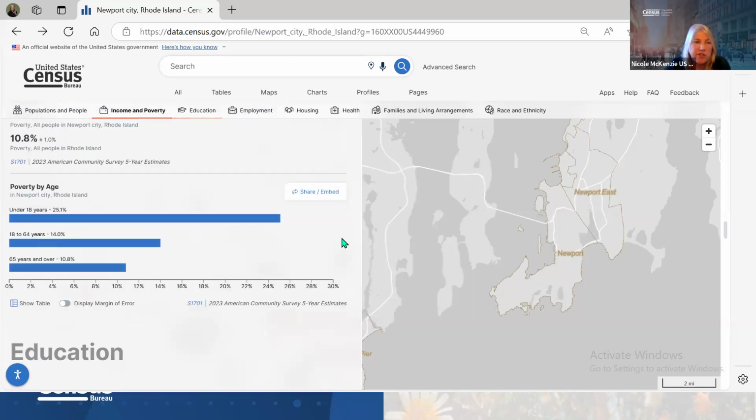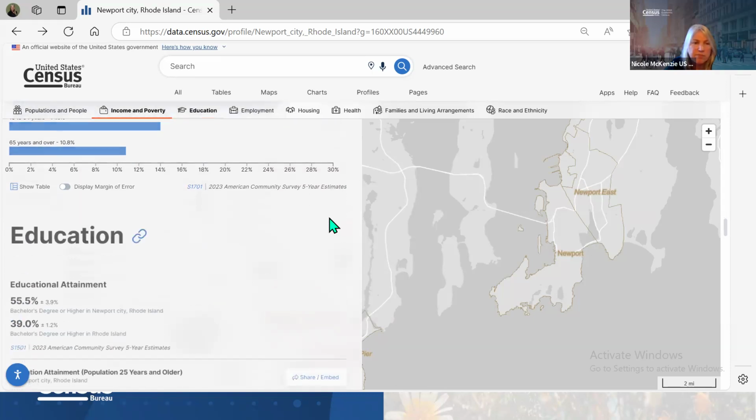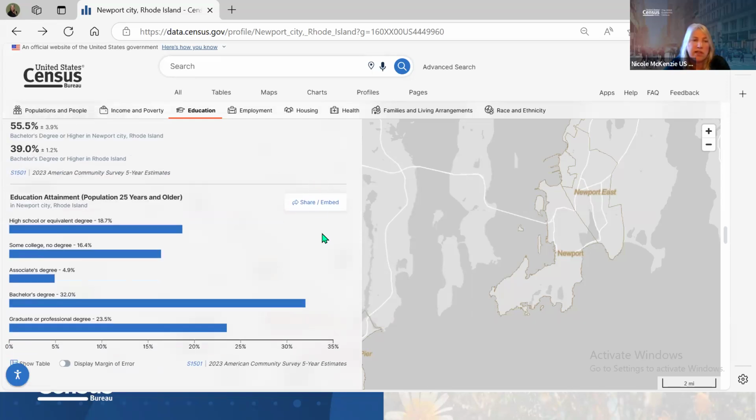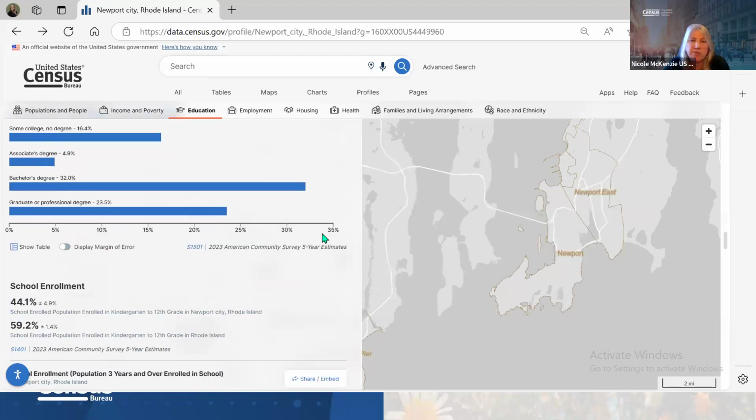Poverty by age. So this is showing you the age. Under 18, the poverty is higher than for older citizens in the town. Education, showing your education attainment rate, your much higher education rate average as opposed to the state as a whole. And then it breaks the education down.